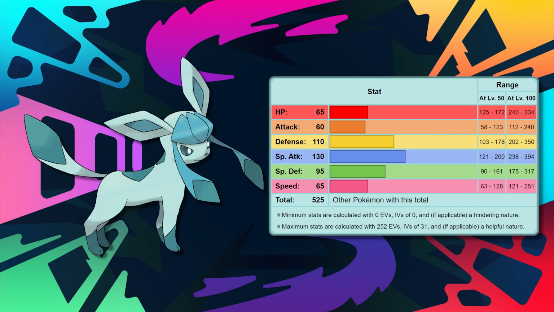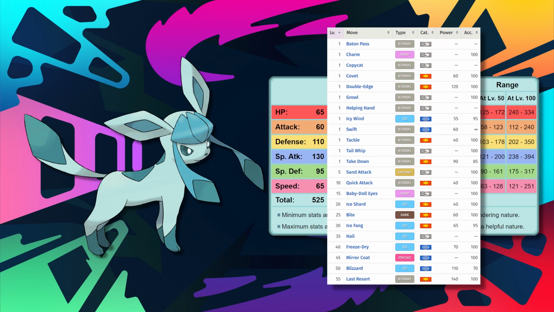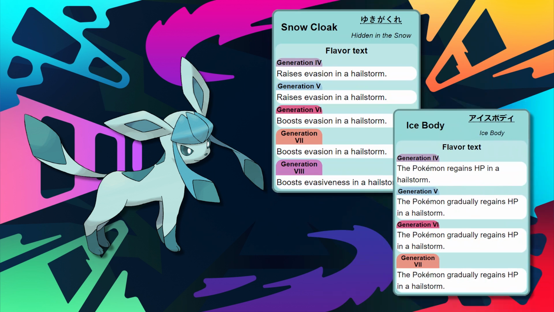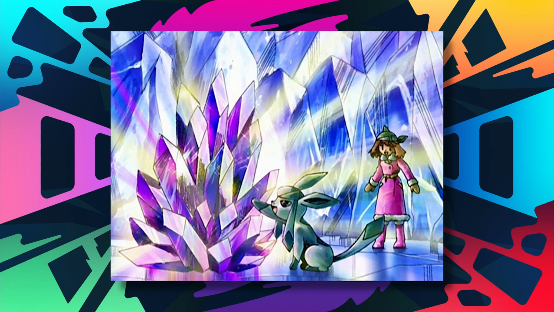Glaceon's stats offer a lot of interesting options, as it has 130 special attack, 110 defense, and 95 special defense. You can easily make Glaceon a bulky special attacker, as there are plenty of good ice-type moves you can turn to that will help make Glaceon a Pokemon that any dragon type would think twice about messing with. It's got Snow Cloak and Ice Body for ability options as well, each allowing Glaceon to take full advantage of any hailstorm that might be set up. Also, Ash happens to own an Eevee that eventually evolved into a Glaceon in the Pokemon anime.